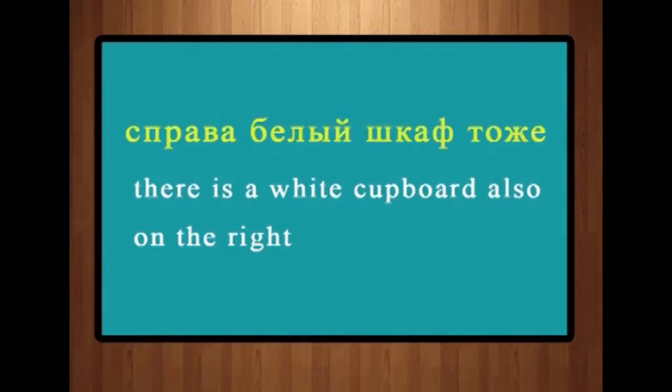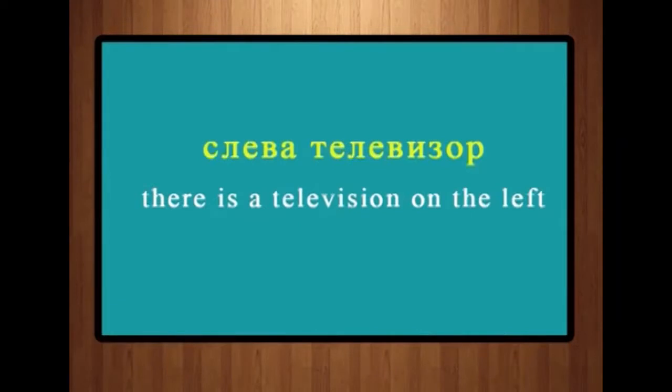Belyy is white, which is an adjective. And sprava is on the right. So, there is a white cupboard on the right. Sleva televizor. Sleva is on the left. So, there is a television on the left.